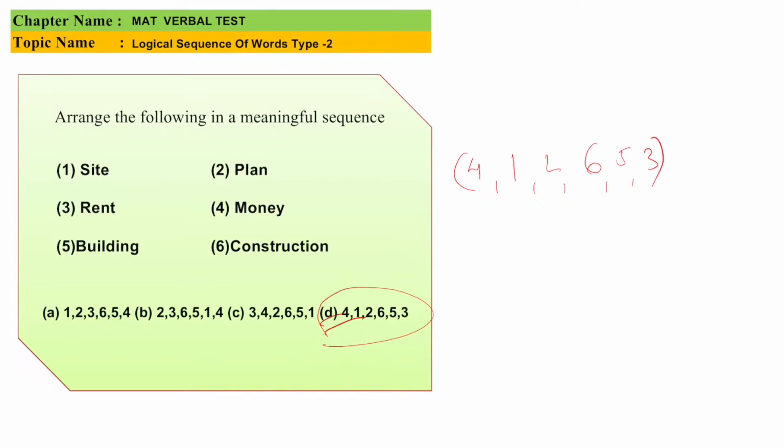So the first thing is I went for the money, then I went for the site. After going to the site, I execute the plan. After executing the plan, we go for constructing the building. Once the building is done, I pay the rent. So that is option D.